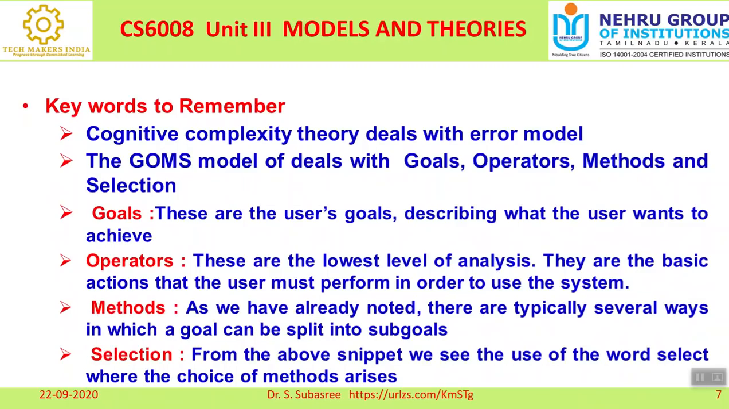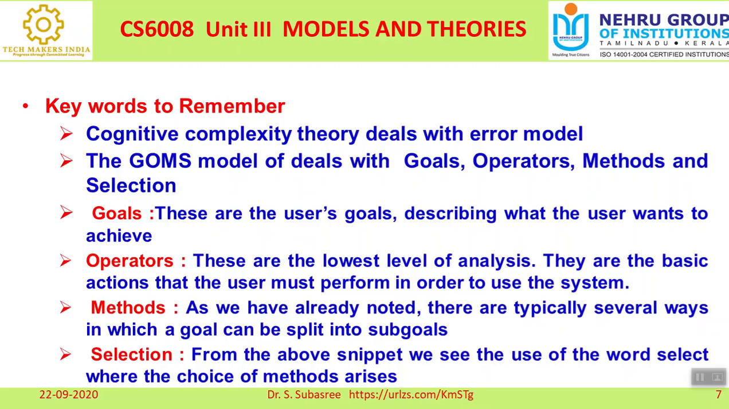So we cannot say that my model is 100% perfect, right? There may be a possibility that some errors also come. So here, how do we deal with these? That is called the GOMS model. Generally, the complexity theory of the cognitive model is also represented as a GOMS model.